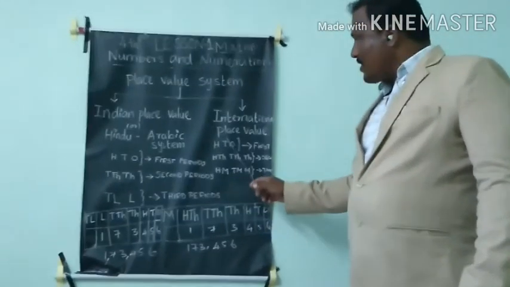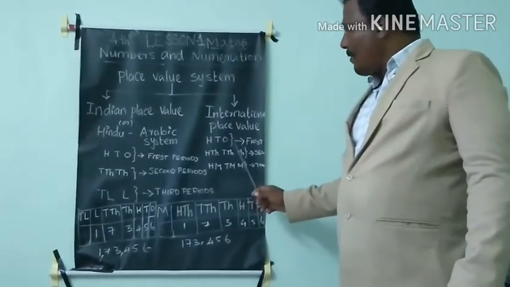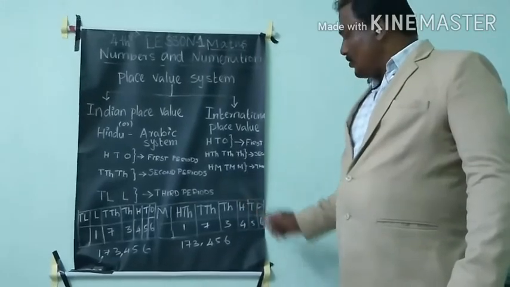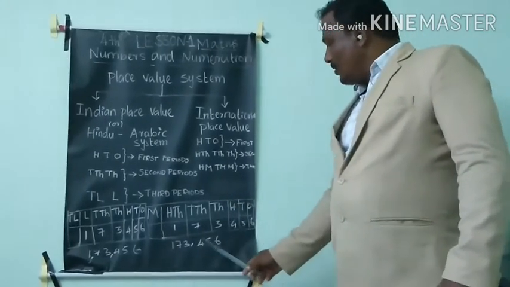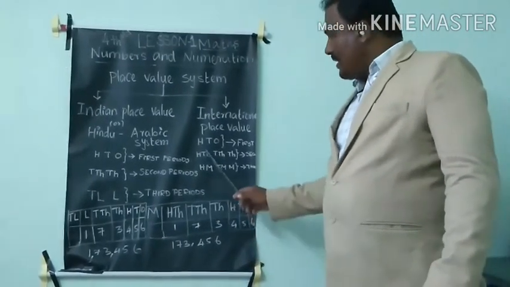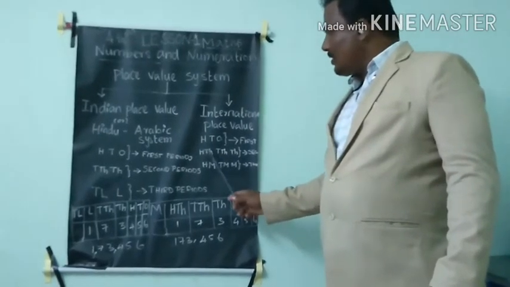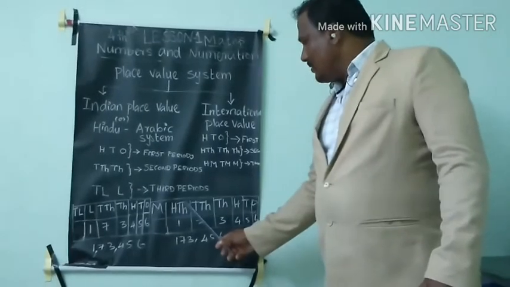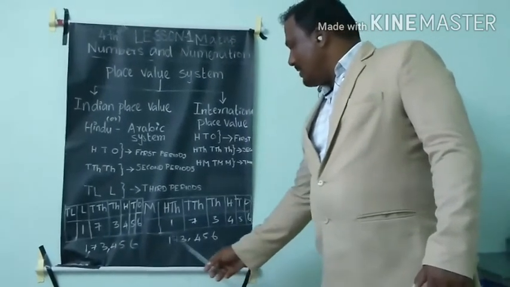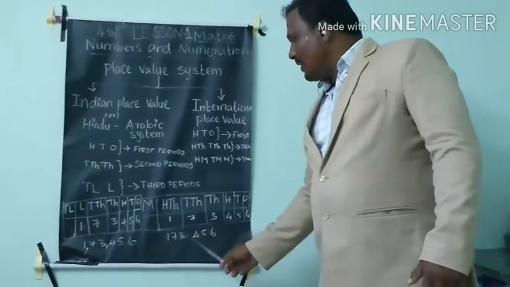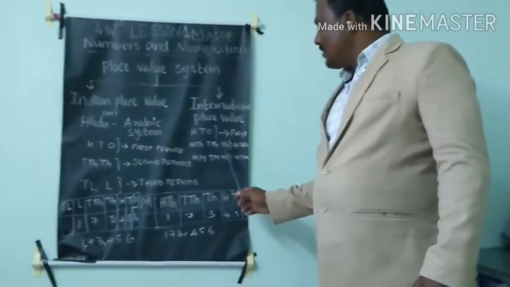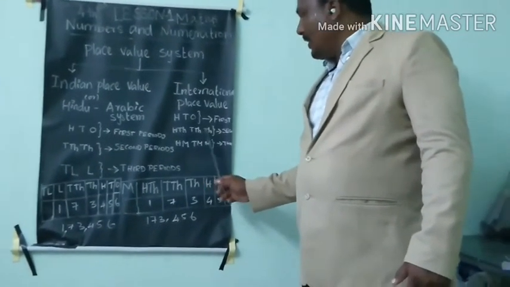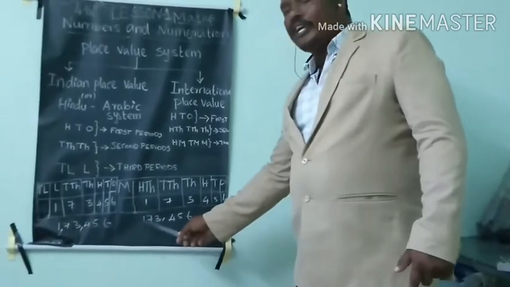First 1, 10, 100, so one comma. Then second rule: 1000, 10,000, 100,000. There is no other number, so only three numbers there. So no need to put another comma.